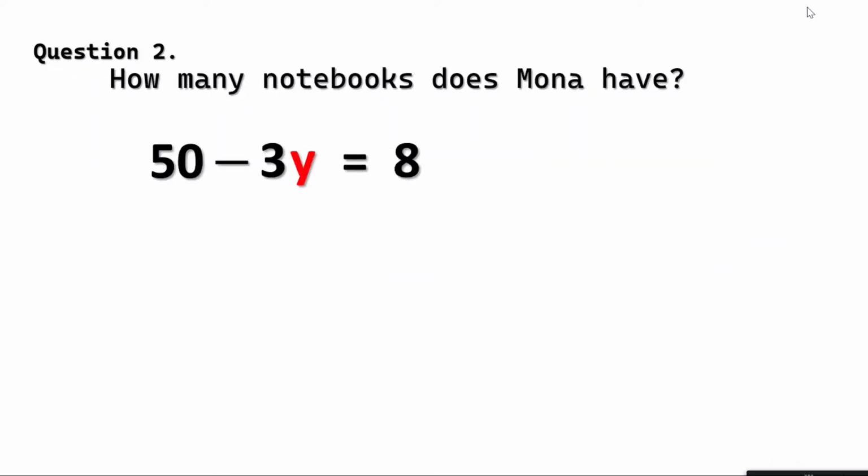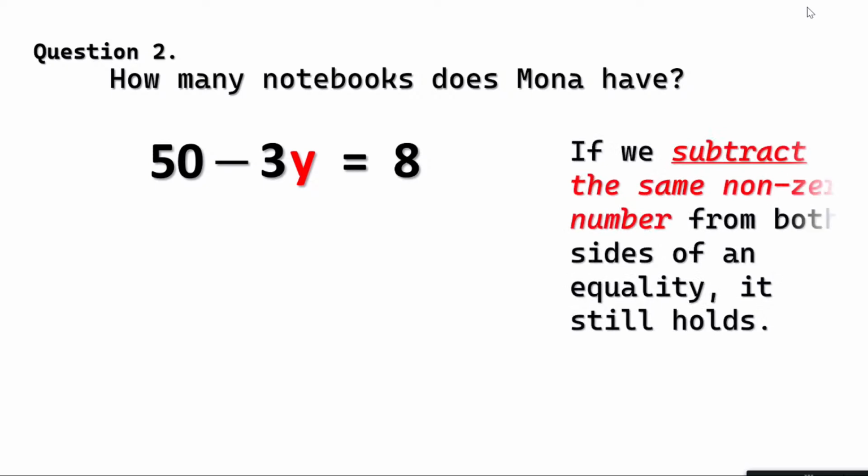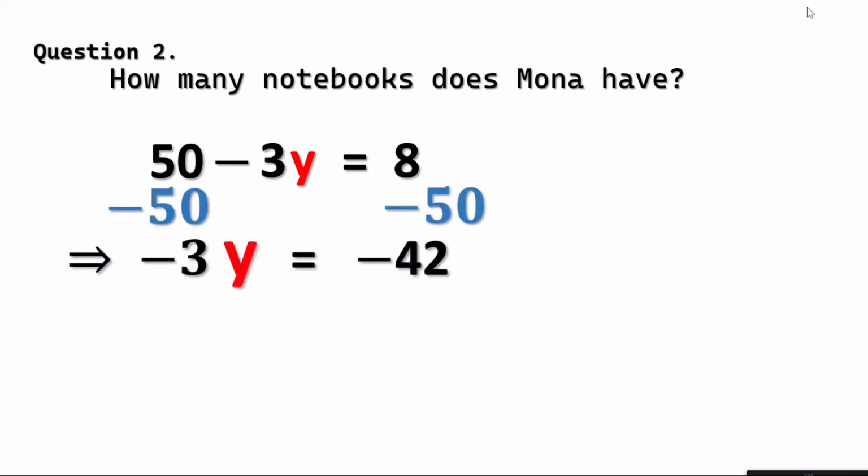So here we start. I need to reach y, but I see a lot of numbers stopping me from doing that. First number I see that I need to remove is 50. Now 50 is positive. If it needs to go away, then I must subtract a number from both sides. What number? 50. And when you do that, what do you get? Of course you get the remaining part as minus 3y is equal to, now how did we get minus 42?